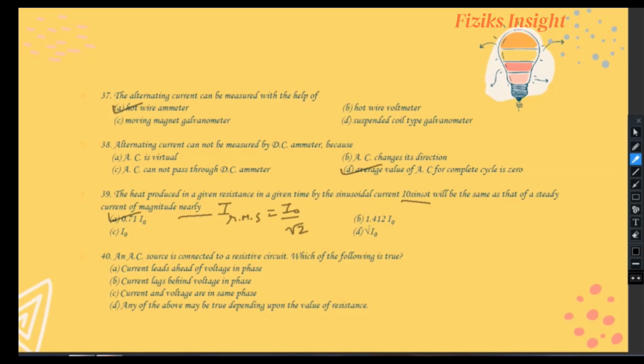In 40th question, an AC source is connected to a resistive circuit. Which of the following is true? See, out of all these four options, C option is correct, that is current and voltage are in same phase, means phase difference between I and V is 0. So C option is correct.